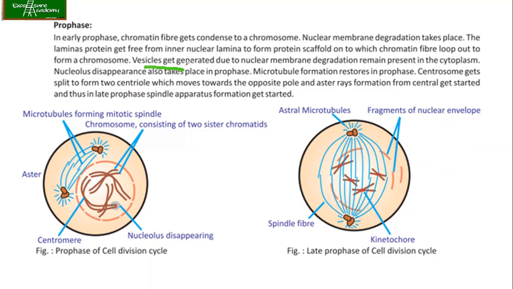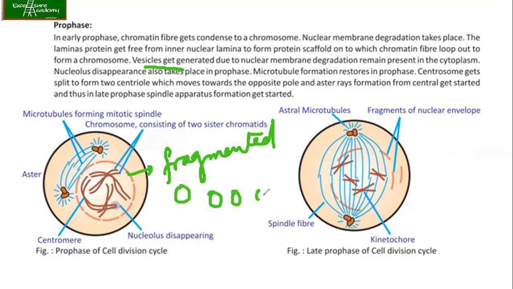So, what does it mean? When we say that the nuclear membrane is getting fragmented, these membranes actually result in the formation of vesicles like this. Okay, so these vesicles you can see are present in the cytoplasm like that. And later when the cell is getting divided, that is two daughter cells are going to form, then these same vesicles will go and attach to the chromosome and will form the nuclear membrane again.